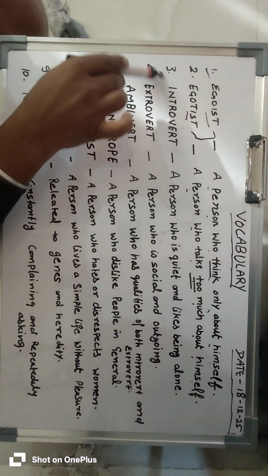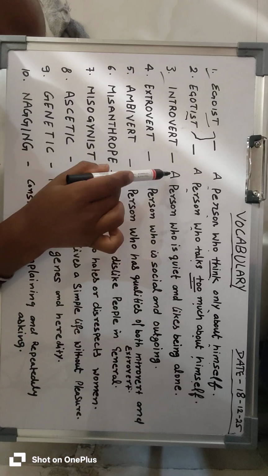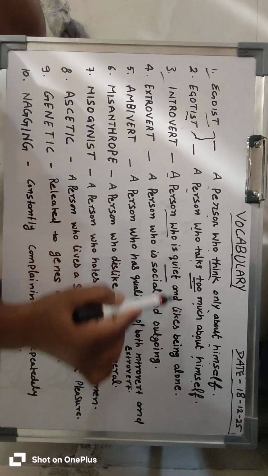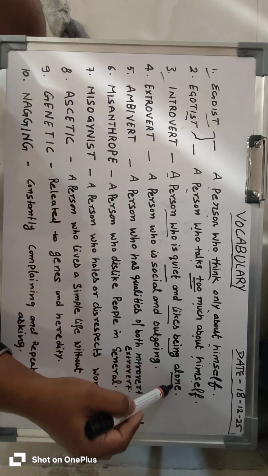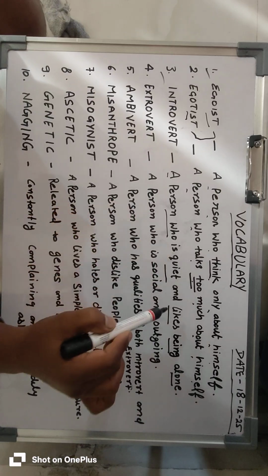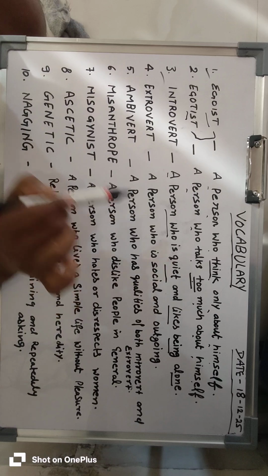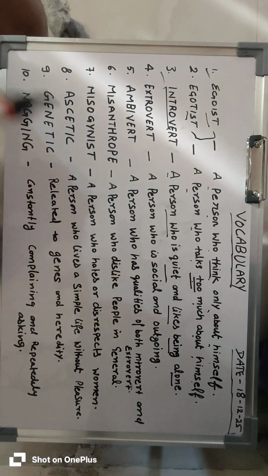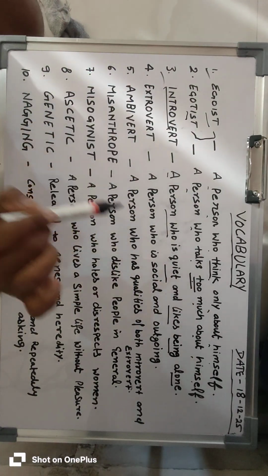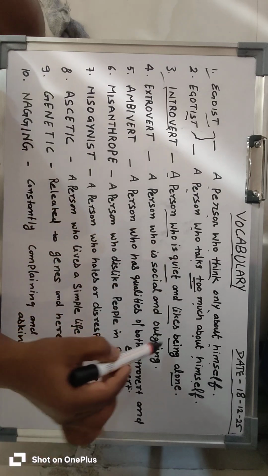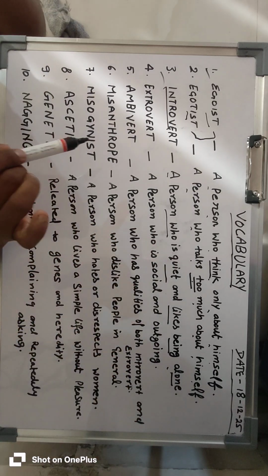Third vocabulary is introvert. Introvert means a person who is quiet and likes being alone. A person who is quiet and likes being alone is called an introvert.